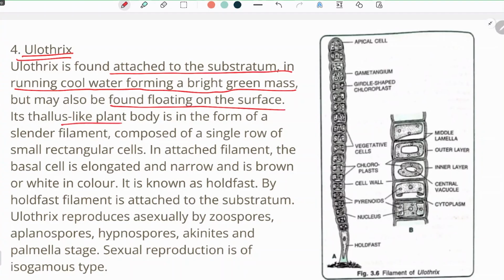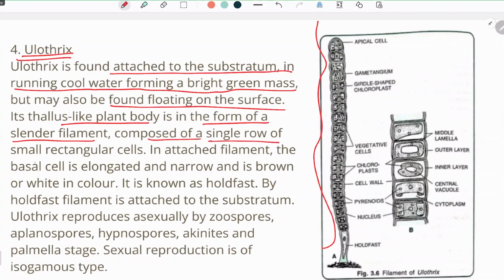Its thallus is a plant-like body in the form of a slender filament. We can see the structure of Ulothrix. It is like a slender filament-like structure, which is made up of an aggregate of cells in the form of a filament in a row.